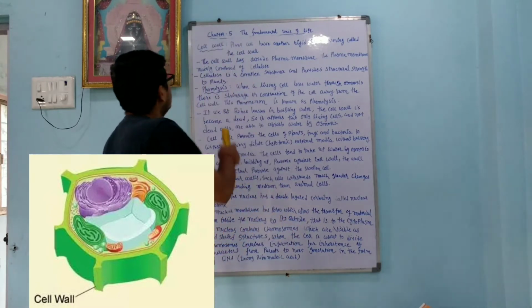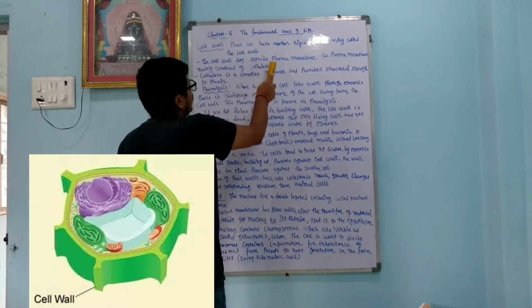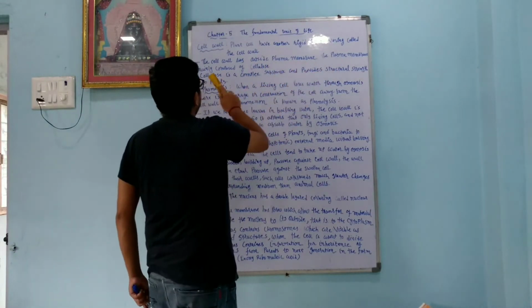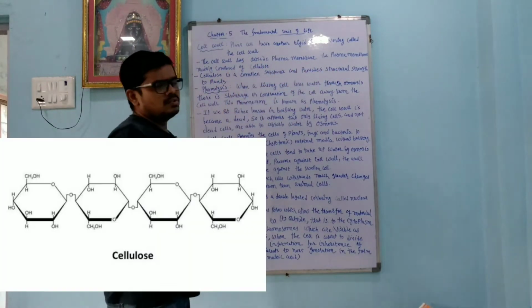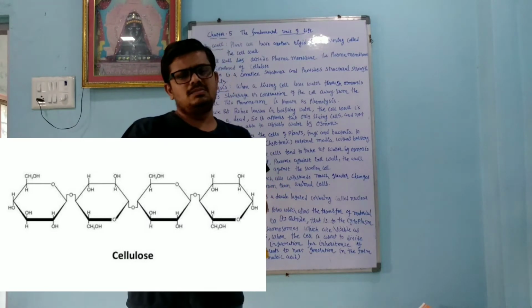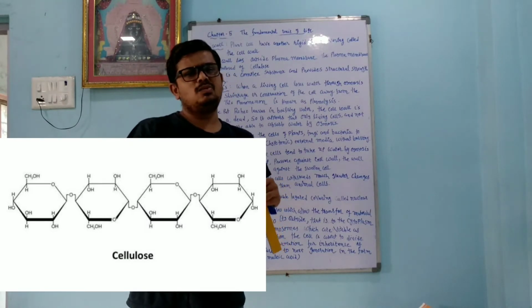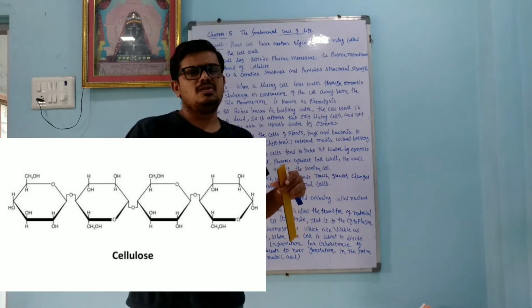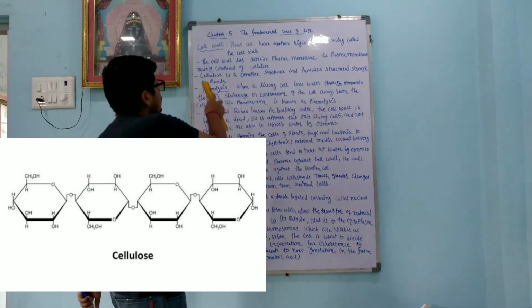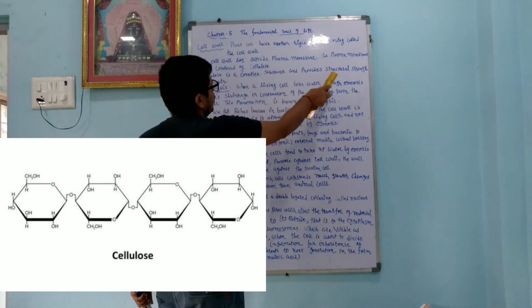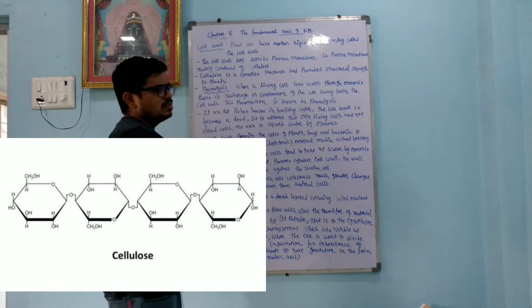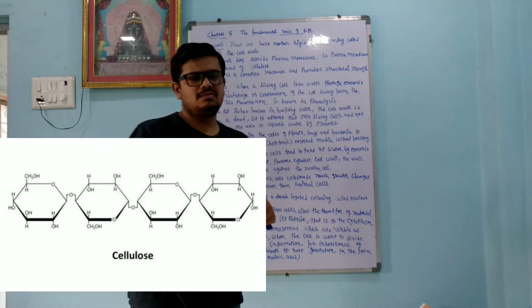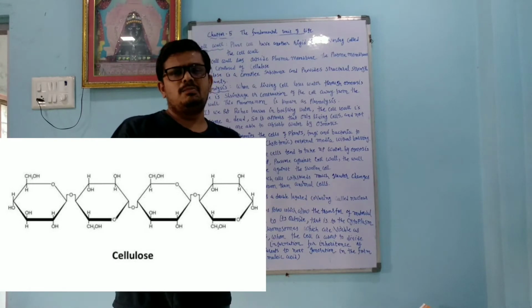Okay, the cell wall lies outside the plasma membrane. It is mainly composed of cellulose. So I told you that cellulose is made up of long chains of carbohydrates, that is glucose, fructose, making it a long chain. Okay, so that is called cellulose. Cellulose is a complex substance and provides structural strength to the plant. So it is very complex, and it provides the strength.